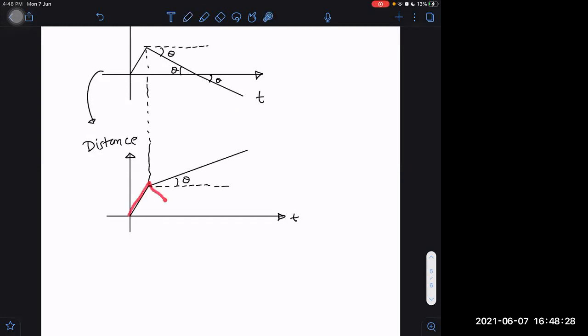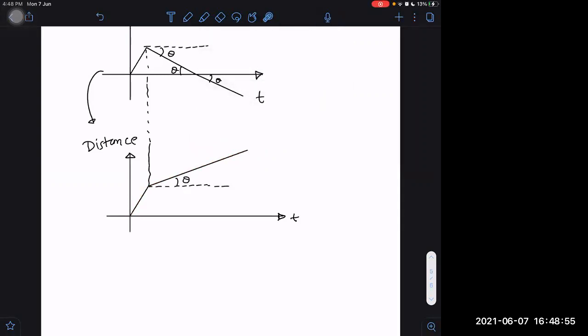Distance will never decrease, remember. It cannot start decreasing. Displacement starts decreasing because we can start moving in the negative direction. Then the distance between initial and final position will decrease. So displacement can decrease, but distance always keeps increasing. It never decreases. Is that clear? Yes, sir.